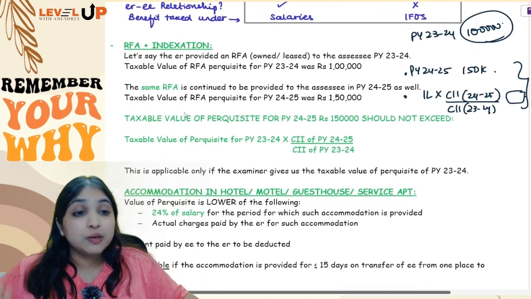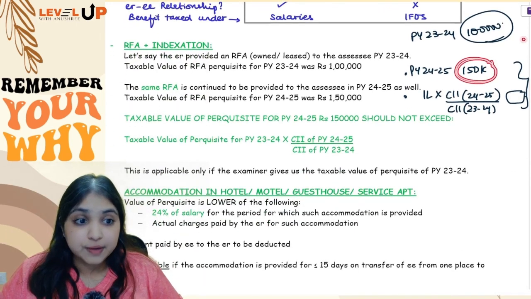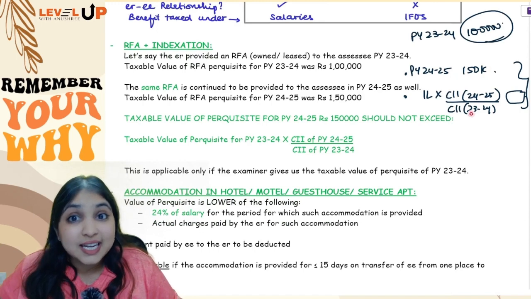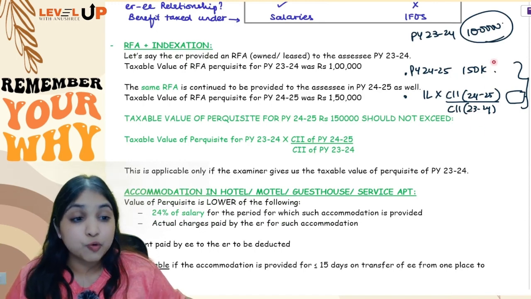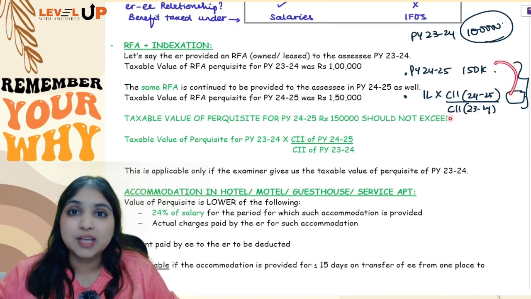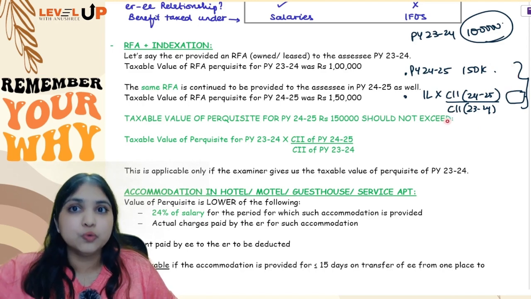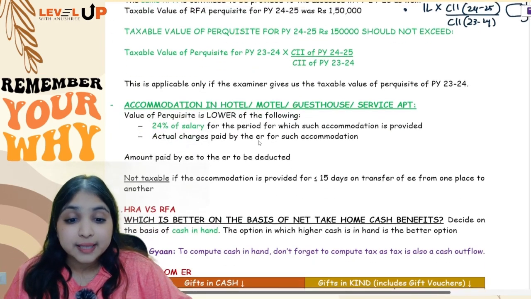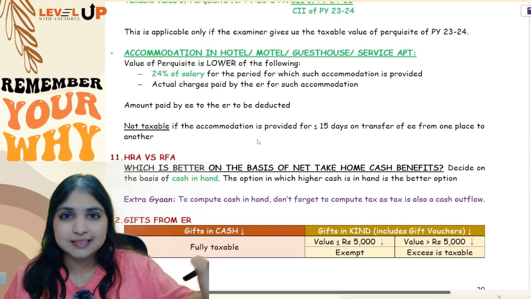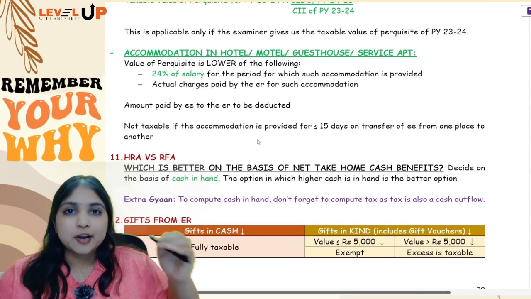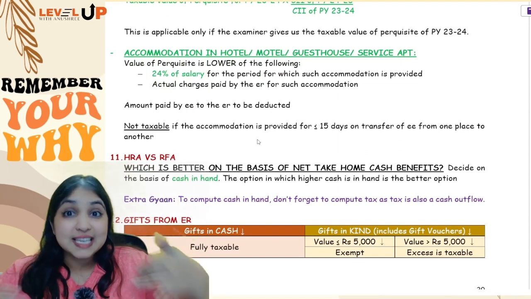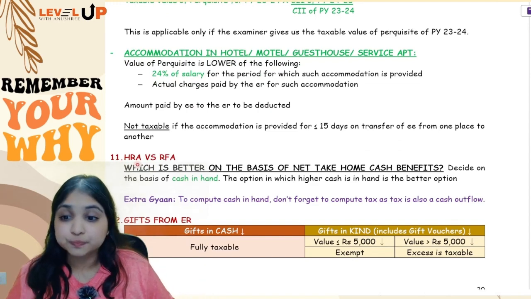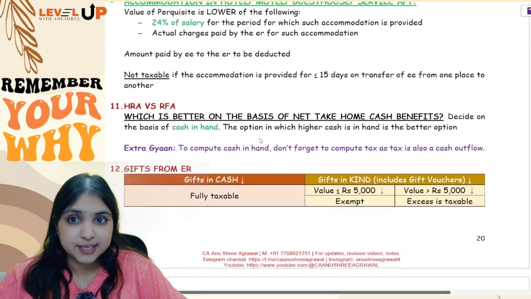Then we learned that whatever your taxable value of RFA is, you will have to compare that with the indexed RFA of 23-24. But you will do this only if the examiner has given you 23-24's RFA. Then finally we learned hotel, motel, guest house: 24% of salary or rent paid by the employer, whichever is lesser, will become the taxable value. So this was your entire RFA discussion.